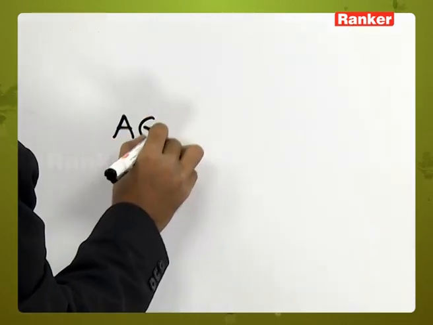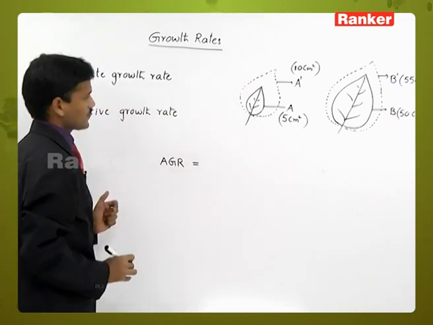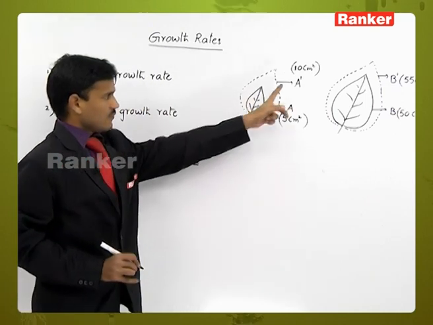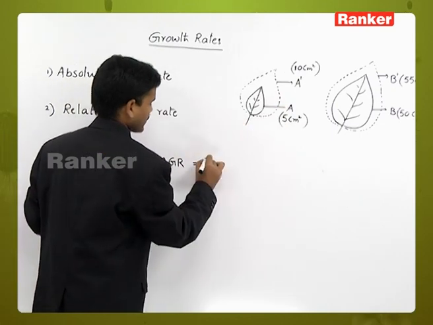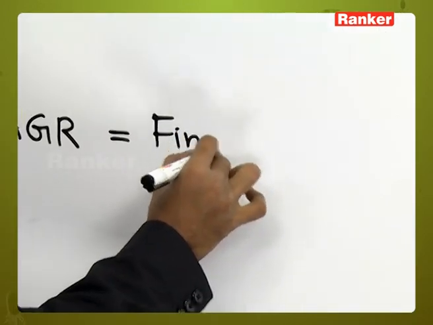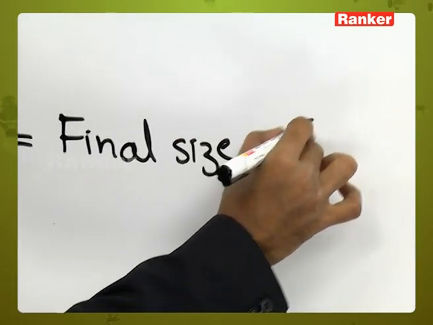Absolute growth rate, for the first leaf: it is the final size minus initial size. What is the final size? Your final size minus initial size.